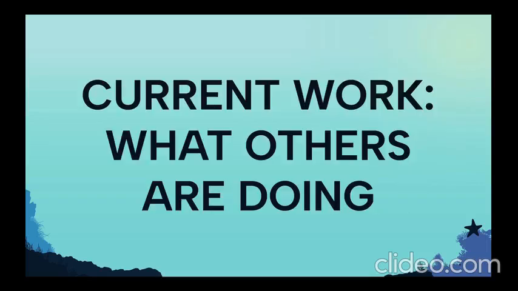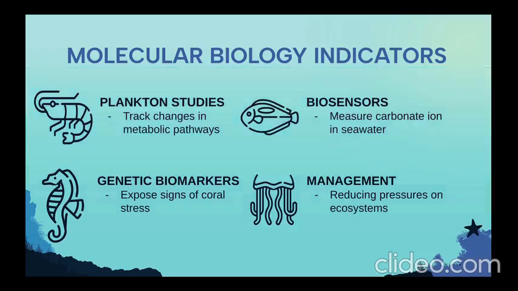In order to reduce carbon dioxide and mitigate ocean acidification, molecular biology strengthens focused conservation efforts, educated adaptive management, and offers early warning systems. Molecular biology's indicators include plankton studies to follow adjustments in metabolic pathways associated with decreased energy from acidification, biosensors to measure the availability of carbonate ion in seawater, and genetic biomarkers like oxidative stress proteins that expose early signs of coral stress.